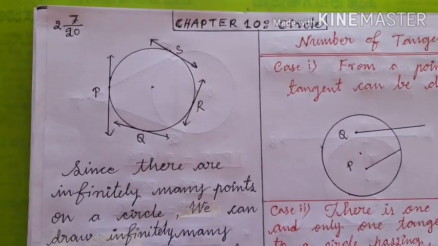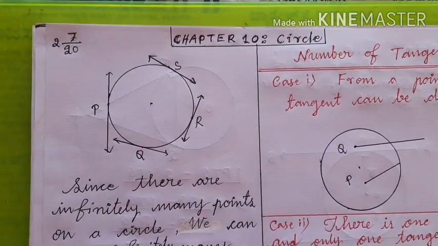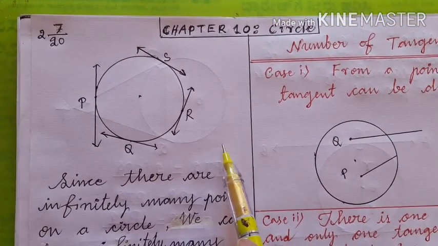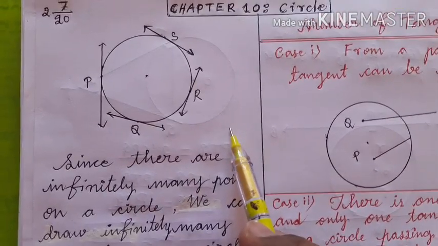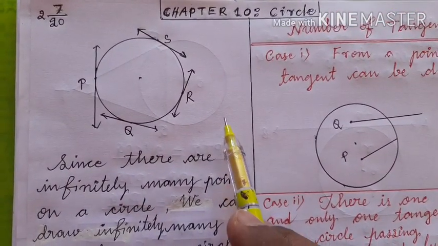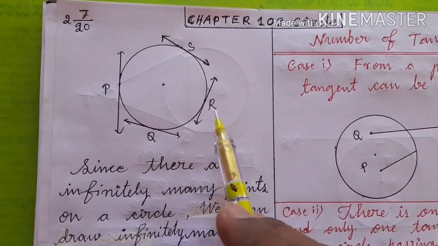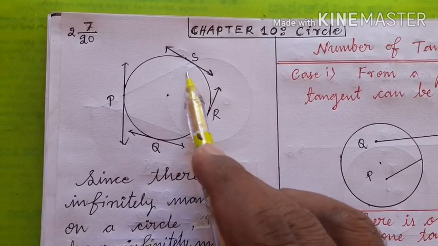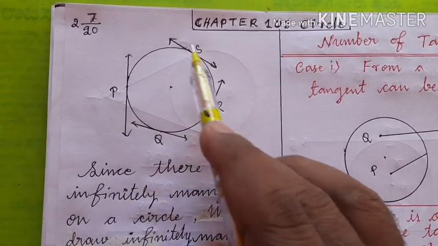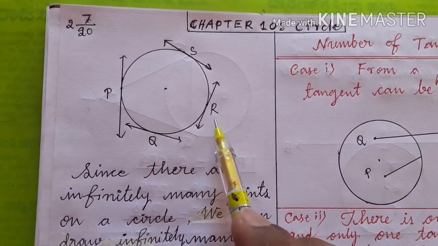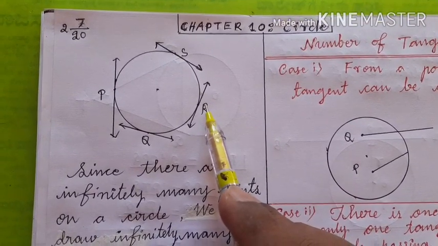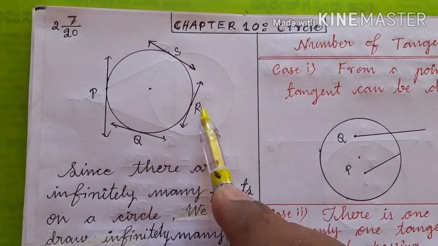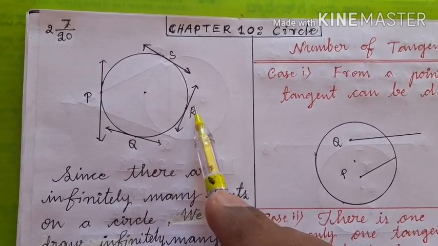Okay children, today in this session we will learn some more important concepts related to circle. The question is, to a circle how many tangents can be drawn? We know that a circle is made by infinitely many points, and yesterday we learned that through a point there passes one and only one tangent.